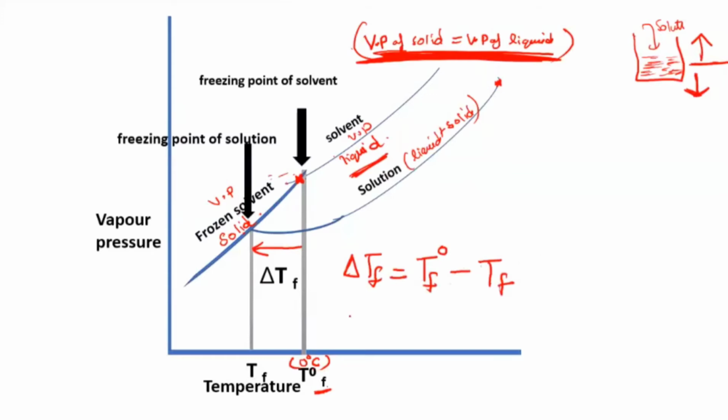Yesterday what we did, we went to the right side. The solvent had a lower boiling point, and when you added the solute, you had to increase the temperature. That difference was elevation in boiling point. The solution had the higher temperature, so we took TB, and the solvent had lower, so it was TB naught. This difference was delta TB. That was yesterday's topic, we don't want it now.